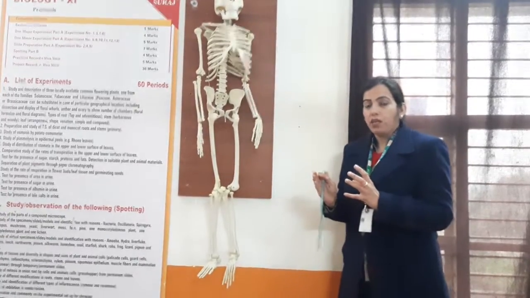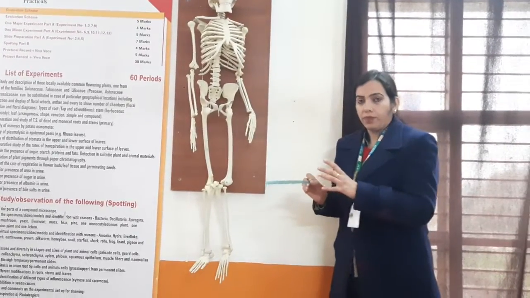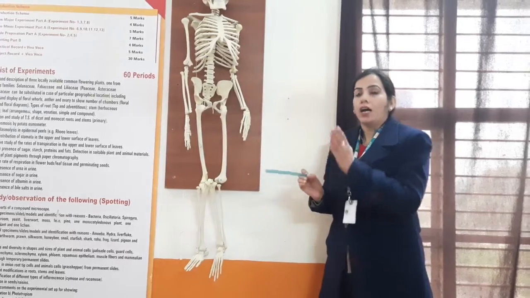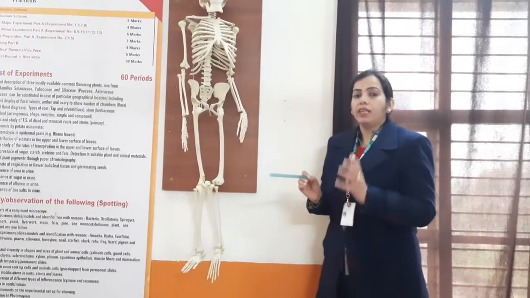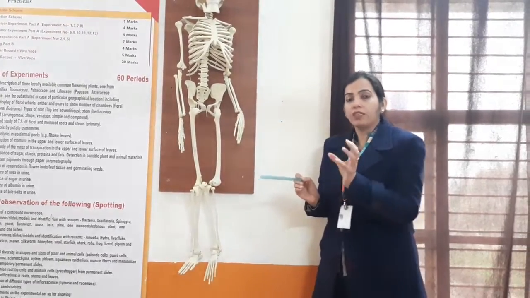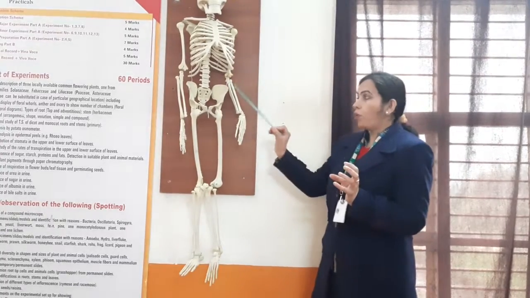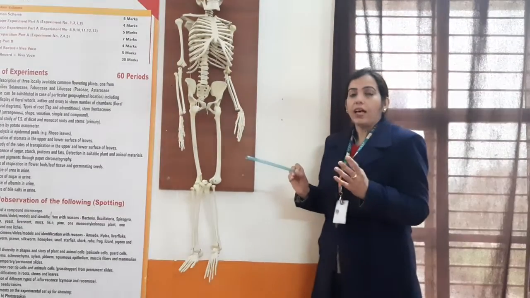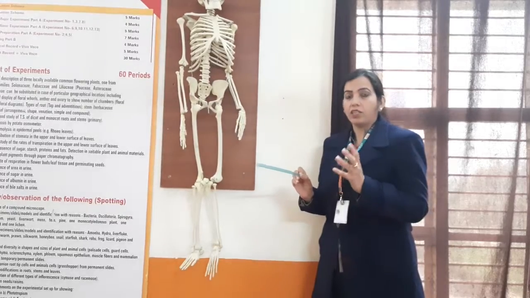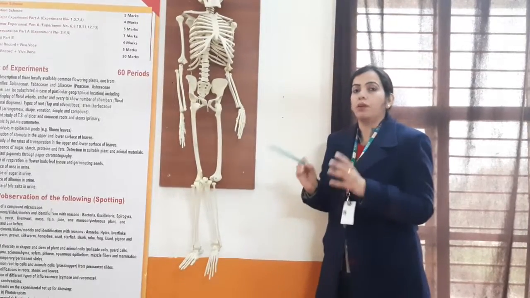For example, bone to bone: one bone is attached to another bone with the help of ligaments. Ligament is the connection between the bones. And one bone is attached to the muscles with the help of tendons. Tendons are the tissues which help to join bones with the muscles.